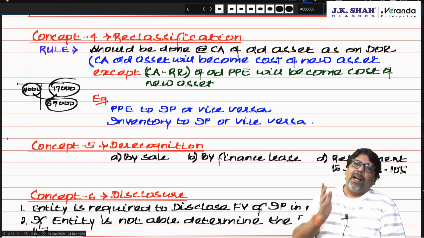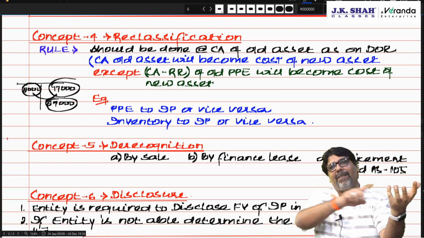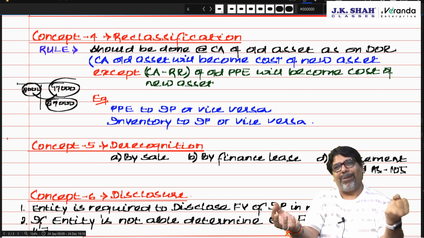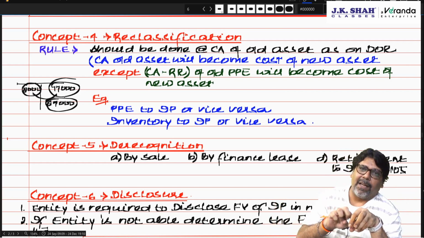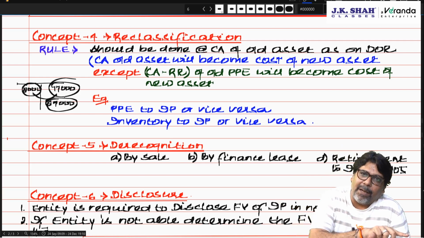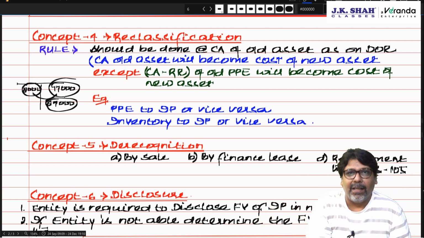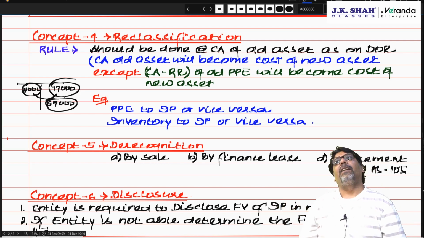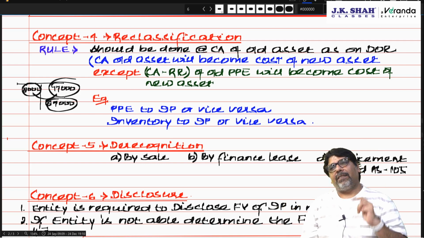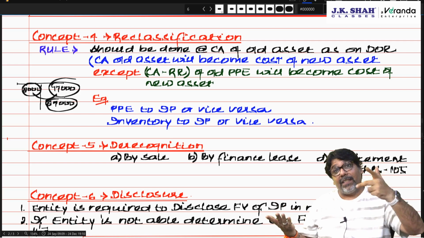Correct. Another example: you had classified something as inventory, and now you are considering it to be investment property. Now, chartered, the carrying amount of inventory will become the cost of investment property. Similarly, if you reclassify investment property as inventory, then the carrying amount of investment property will become the cost of inventory. But inventory has a drama, no? Inventory is valued at cost or NRV, whichever is lower. So the carrying amount can be either of those.